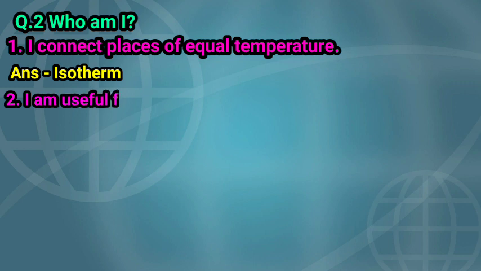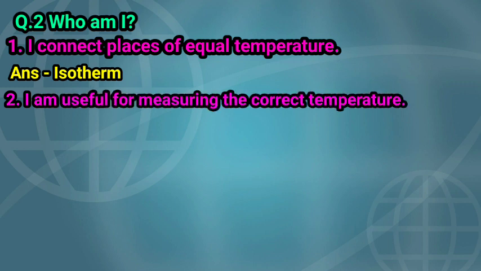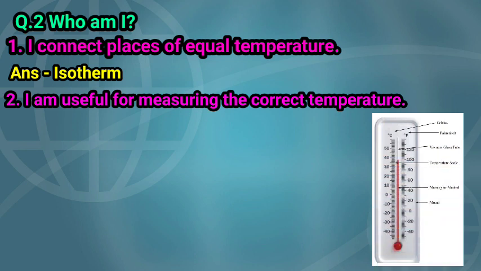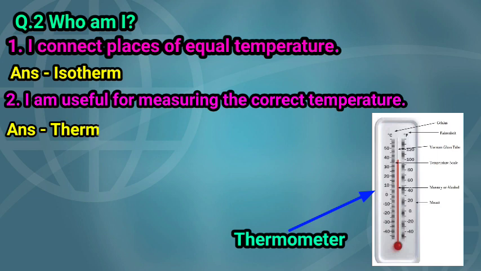Question number 2: I am useful for measuring the correct temperature. Children, what do we use to measure correct temperature? Correct. It is thermometer. It means I am thermometer.